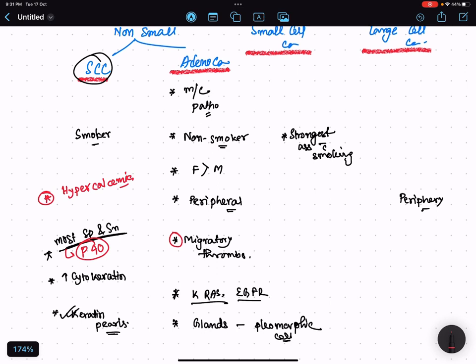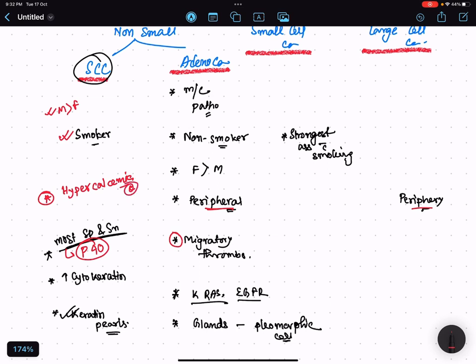So this is squamous cell carcinoma. Please remember here also males are more than females, associated with smoking. This is centrally located. As I told you, adenocarcinomas are peripheral, so all squamous cell carcinomas are centrally located, and they produce cavitary lesions or intrabronchial mass causing lung bronchial obstruction. The question asked here is hypercalcemia.